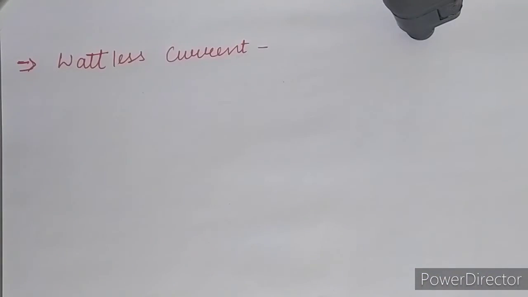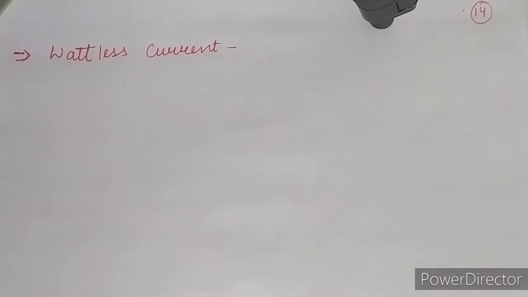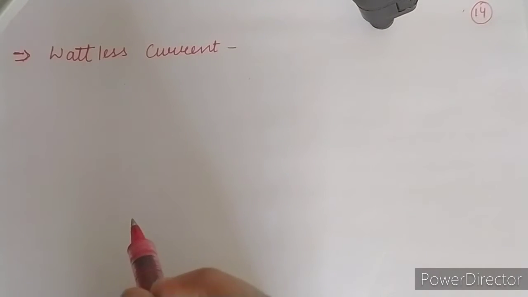Wattless current. Now what is wattless current? It means the current which doesn't have any value of power. So we can say that it is an AC circuit which has an inductor and a capacitor, but no resistance. Like this I am defining the wattless current.